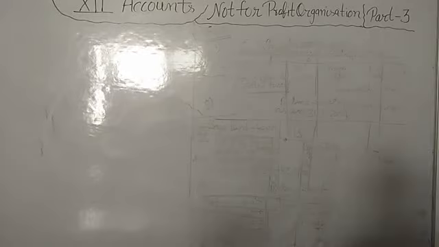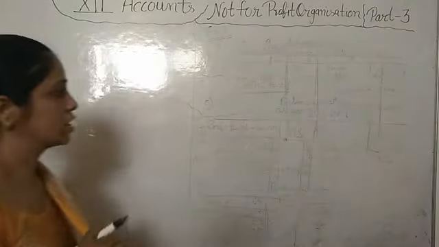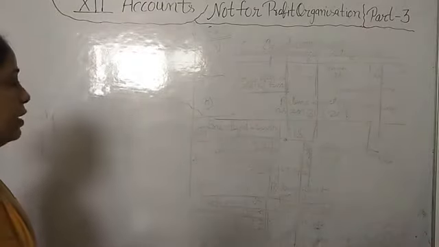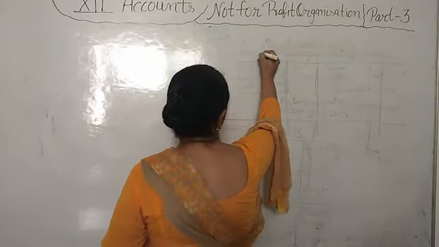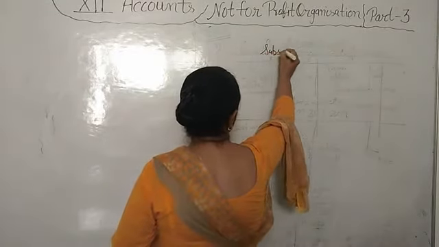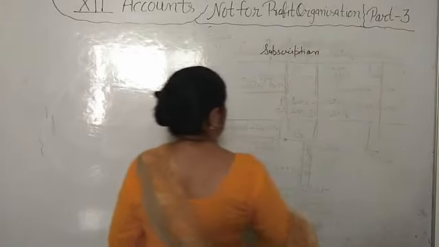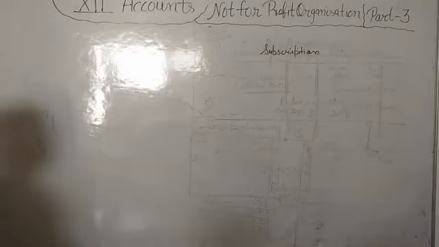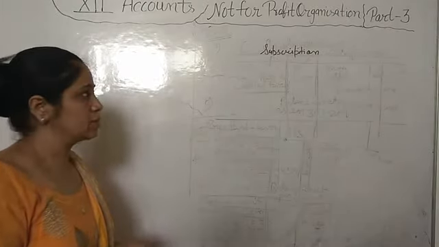So yes student, now next topic is about subscription. Most important topic in the numerical questions. In every numerical question you have to show the subscription. What is subscription? I have told you, subscription is the main source of income for any not-for-profit organization that we will show in the income and expenditure account, credit side, income side.